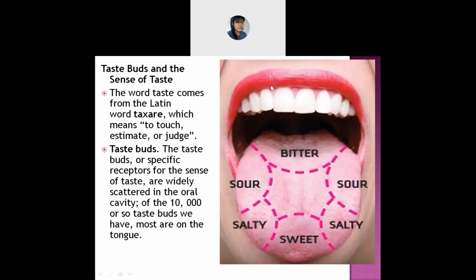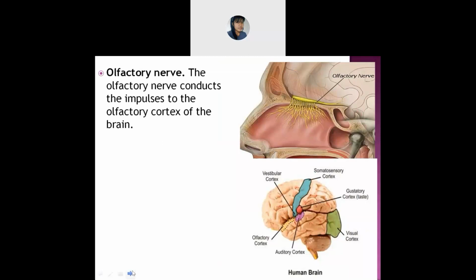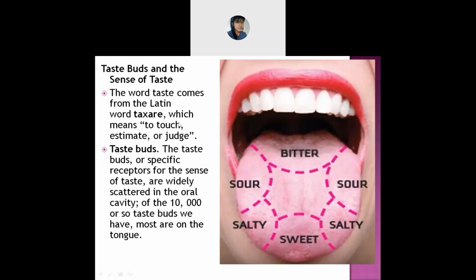So with the help of the tongue, you will be able to know what taste is there. Okay, the taste buds, which you have in your tongue. The word taste comes from the Latin word taxare. Taxare means what?